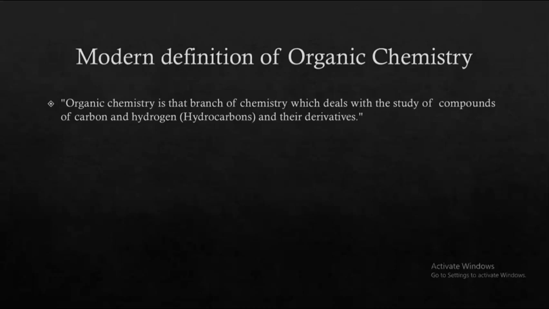This is the basic concept that I mentioned at the start of the lecture that we are going to focus on: hydrocarbons and their derivatives. So this is the basic concept that I wanted to clear.